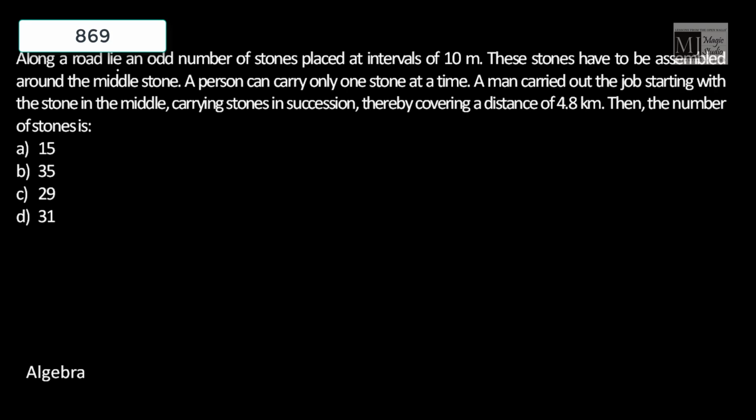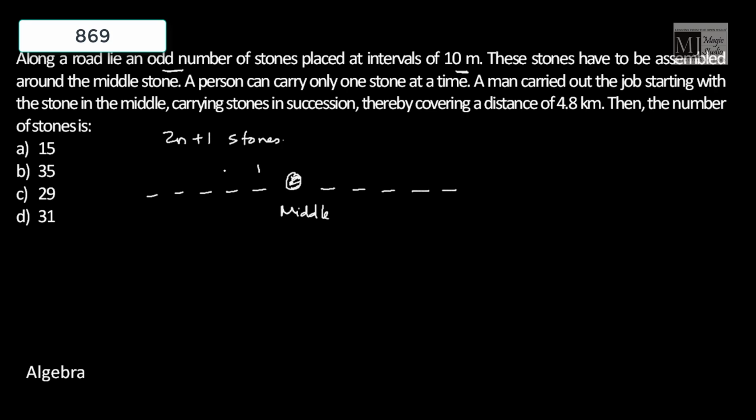Along a road lie an odd number of stones placed at intervals of 10 meters. These stones have to be assembled around the middle stone. Odd number of stones, that means let us take, we have 2n plus 1 stones. One at the center and n stones on both sides.